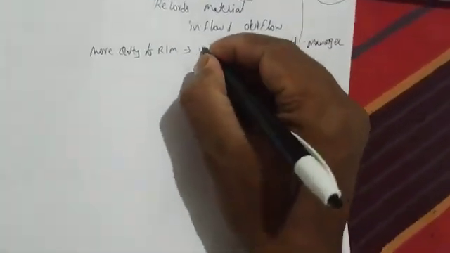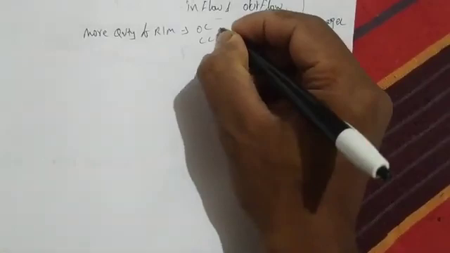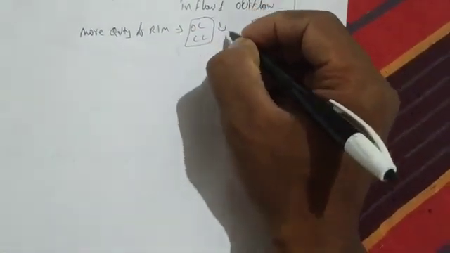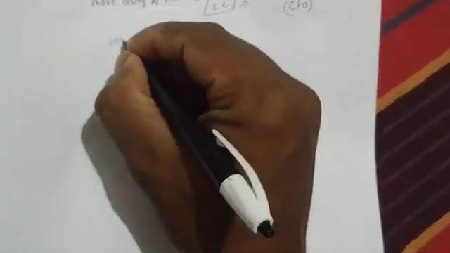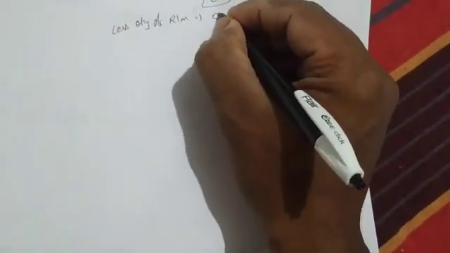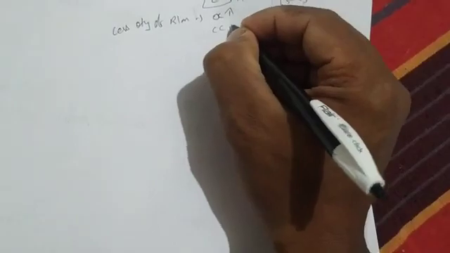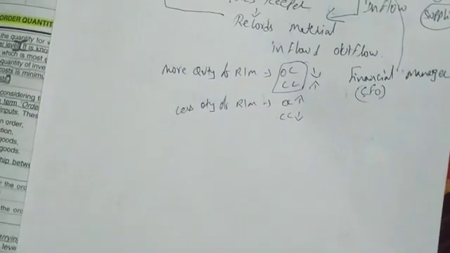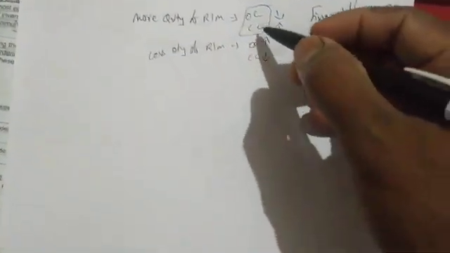We have seen two costs. One is carrying cost and other is ordering cost. If he buys more quantity, the ordering cost will be less and the carrying cost will be more. And when he buys less quantity of raw material, what will happen? The ordering cost will be more and carrying cost will be less. So we have two types of costs included.